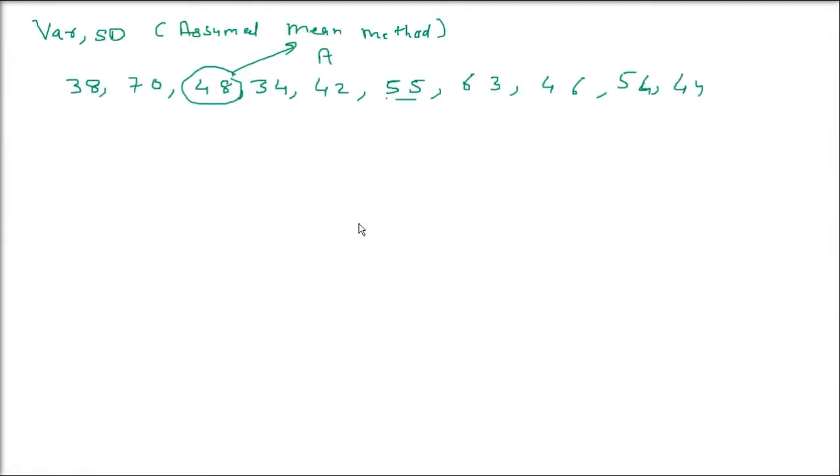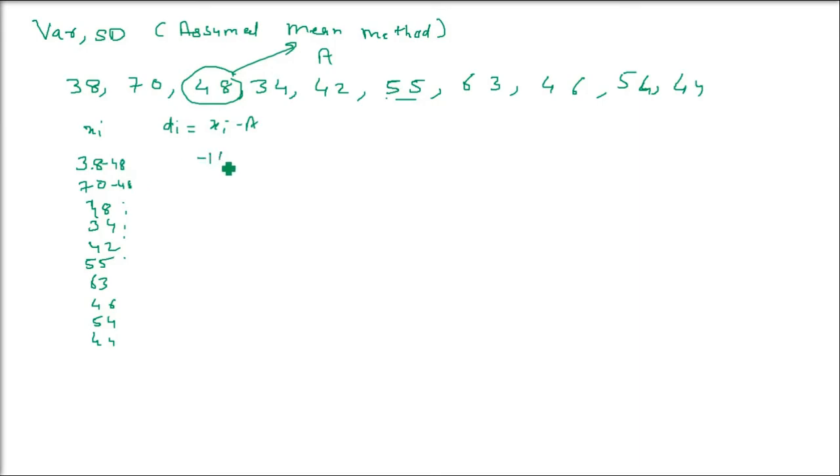Okay, these are big numbers, these are 10 numbers. Now you will see how easy it will be by this assumed mean method. So these are the values I am writing now in the form of a table. These are 10 values: 38, 70, 48, 34, 42, 55, 63, 46, 54, 44. Right. Now these are the values being given. This is the question. Now here our computation starts. di is xi minus a. That is, you have assumed 48 as the assumed mean. Now subtract each value.